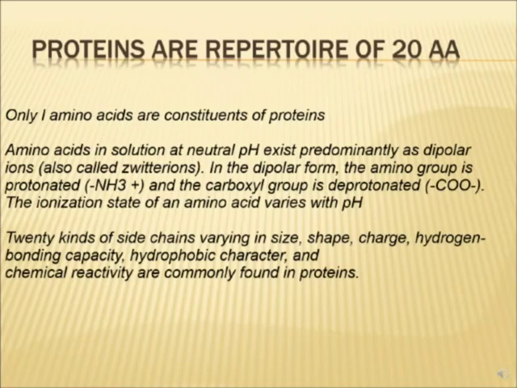So I hope till now you have understood that the proteins are a repertoire of 20 amino acids, and only L amino acids are the constituents of proteins, and there are different side chains which are attached to this central carbon, which is called alpha carbon. Alpha because the carbon which is attached to the carboxyl group is first carbon, that is called alpha carbon. Next carbons will be beta or gamma. So this is the alpha carbon.